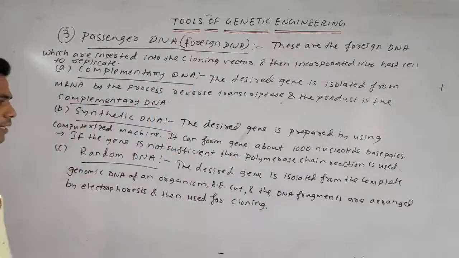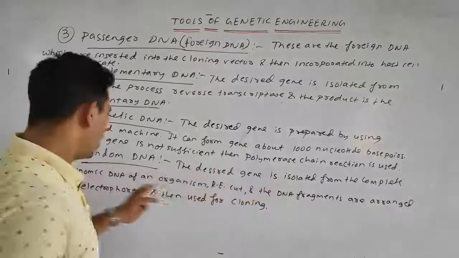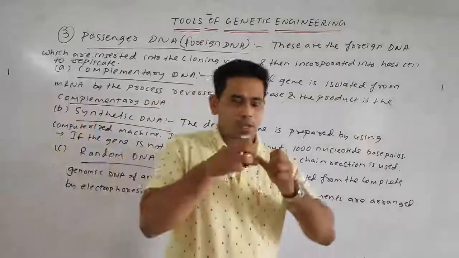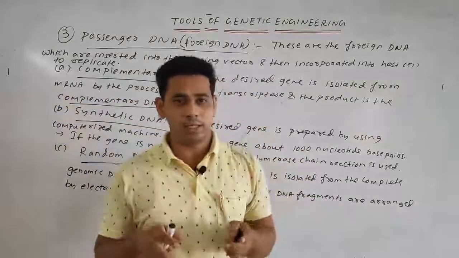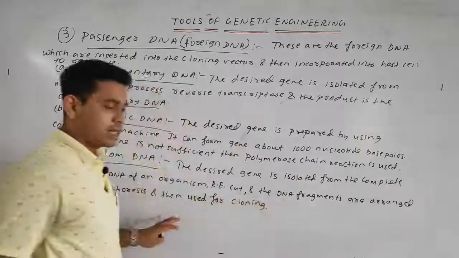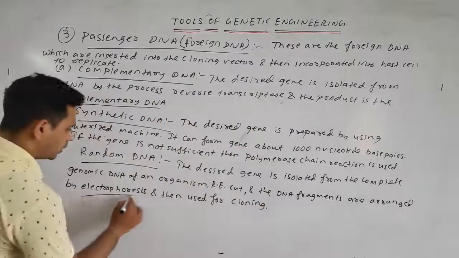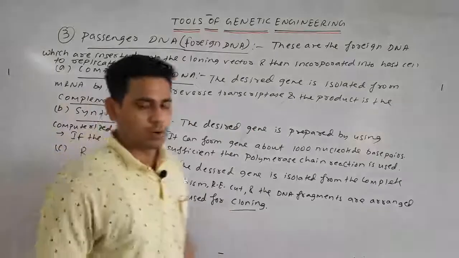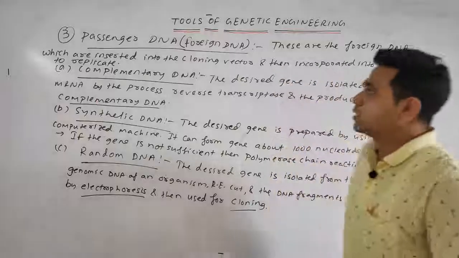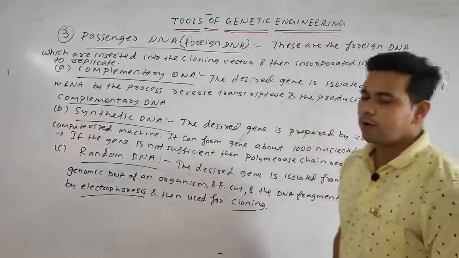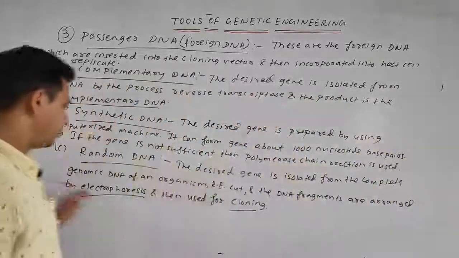Then the random DNA: the desired gene is isolated from the complete genomic DNA of an organism, then restriction endonuclease cuts, and the DNA fragments are arranged by electrophoresis according to their size and used for cloning. So now we have completely discussed another tool of biotechnology or genetic engineering, the passenger DNA or foreign DNA. Okay, please note down.